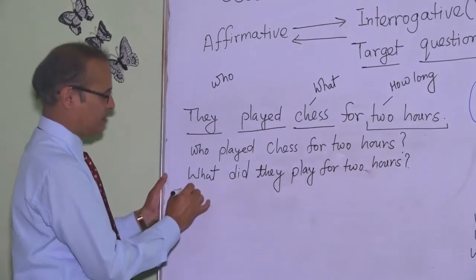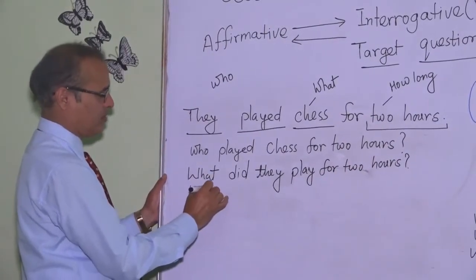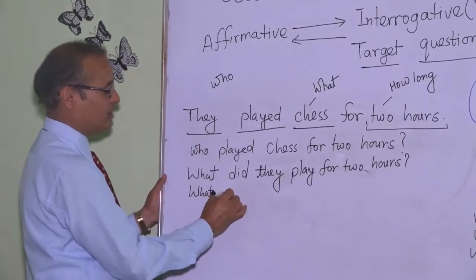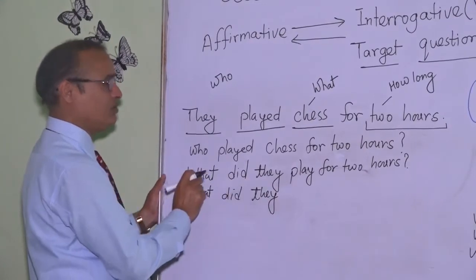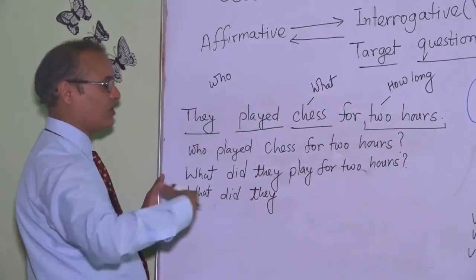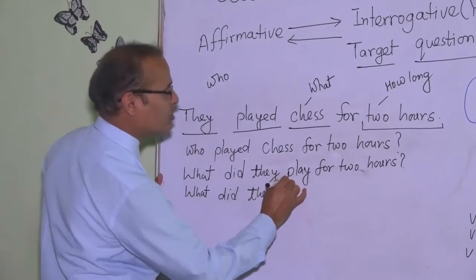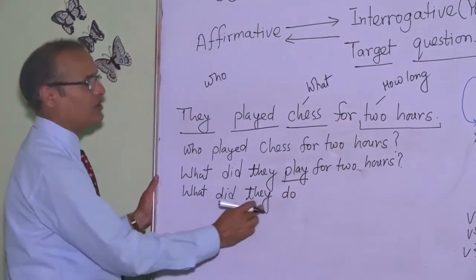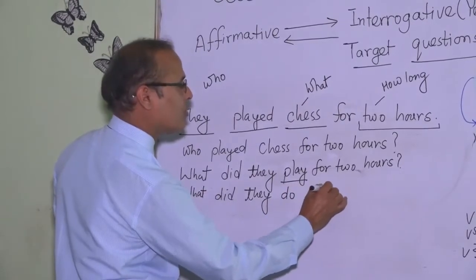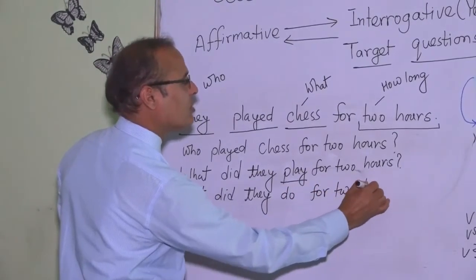Or in what questions, the more specific question is what did they, because what is used for what work. So we do not use this, instead we replace this with do. What did they do for 2 hours?